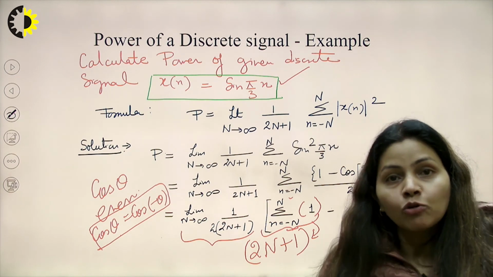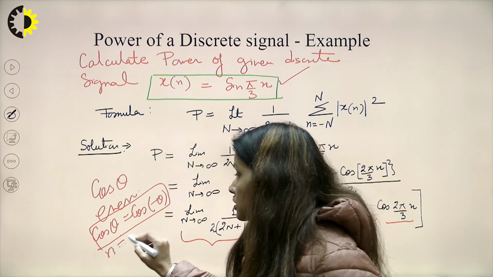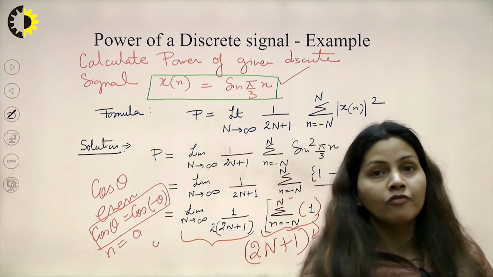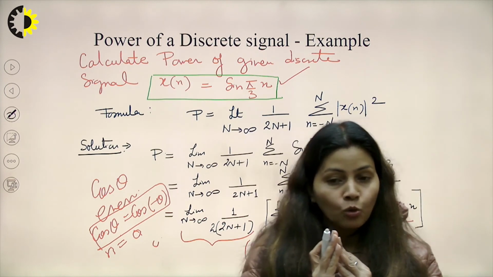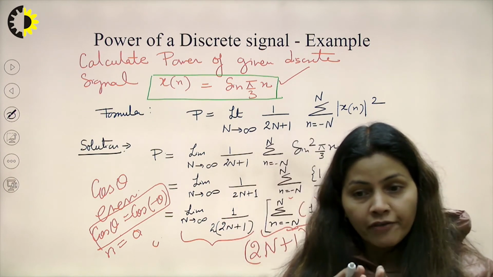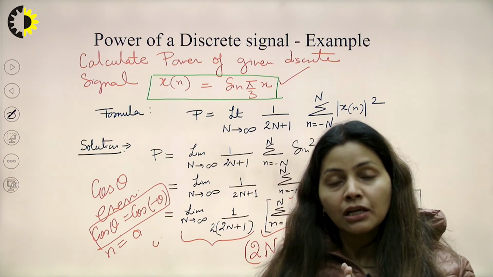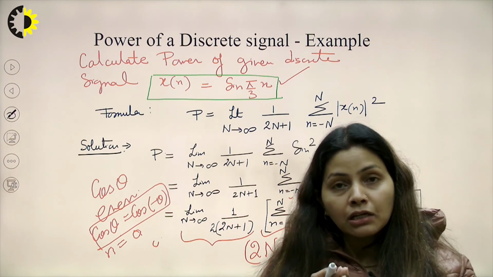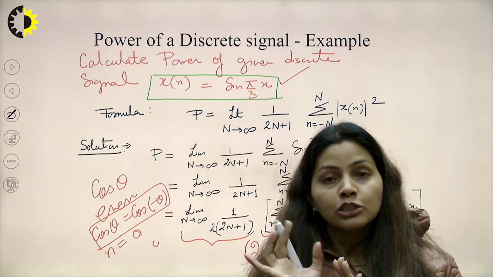But for n equal to 0, cos 0 is always 1. That means all the values at n equal to 1, 2, 3, minus 1, minus 2, minus 3 are repeated, and only a single value will remain as 1 at n equal to 0.